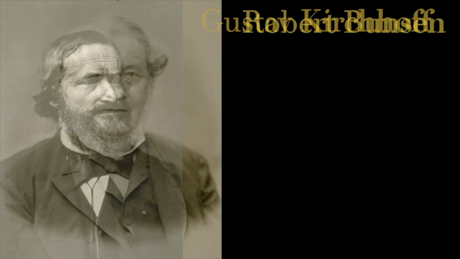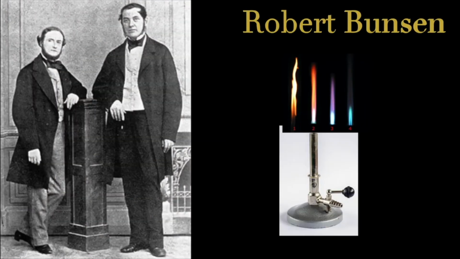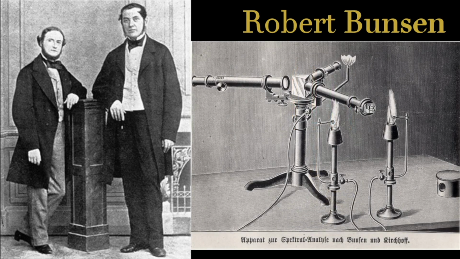Kirchhoff has been working with Robert Bunsen, of the Bunsen burner, and together they burned all sorts of gases and elements, and invented the spectroscope to discover the chemical elements of the stuff that they were burning. It had been known since Newton that light creates a rainbow, and what Kirchhoff and Bunsen were doing was burning objects to make them become light-emitting. And then they took their light, similar to taking in the sunlight and turning it into a rainbow, and finding the individual colors of different chemicals.